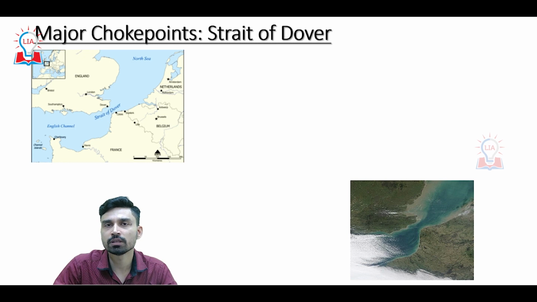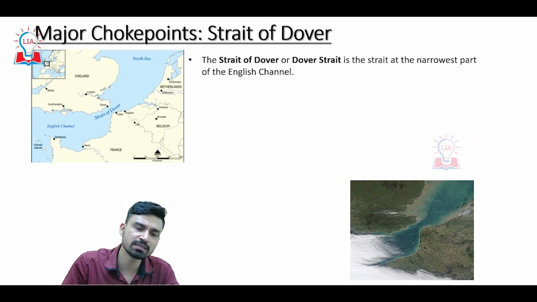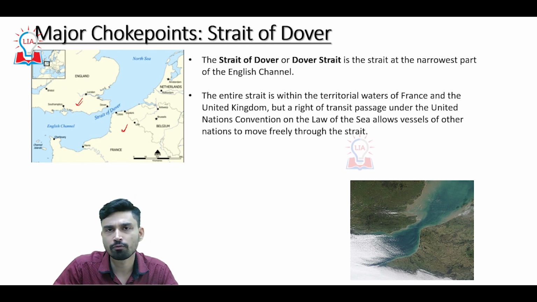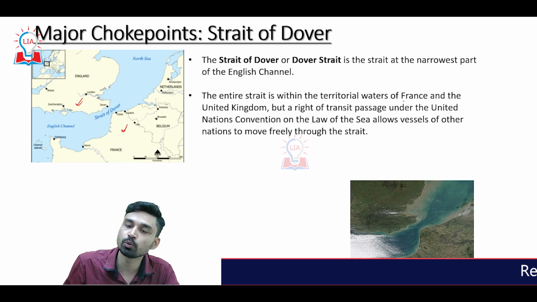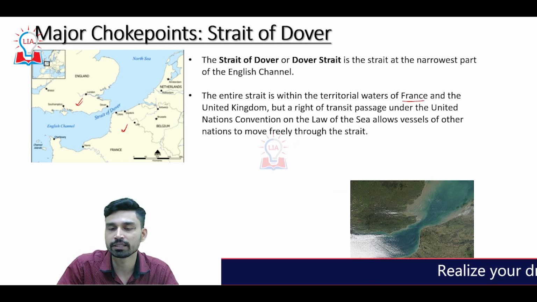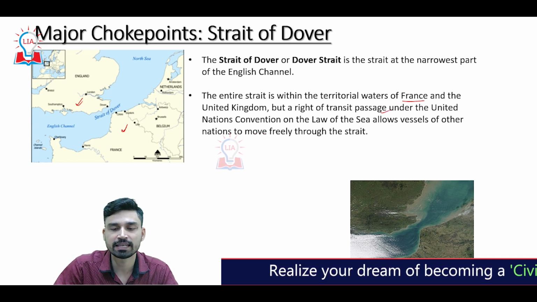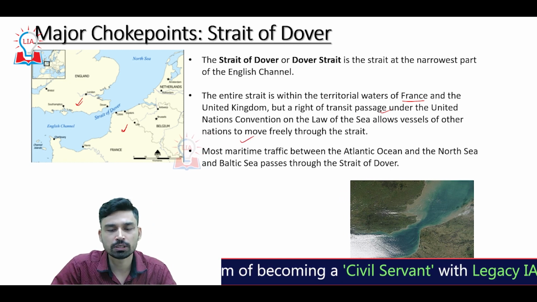Then coming to the next important choke point, what we call the Strait of Dover. Now, the Strait of Dover is a very small, narrow water body that is situated between France to the east and England to the west. Basically, it is part of a water body called the English Channel. If we talk about the control of this strait, it is completely within the territorial waters of France and the United Kingdom, but a right of transit passage, as we discussed under UNCLOS 1982, allows vessels of other nations to move freely through the strait.